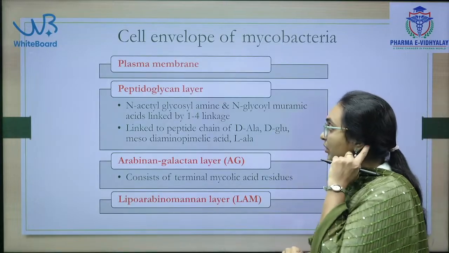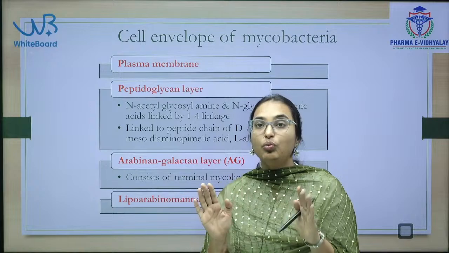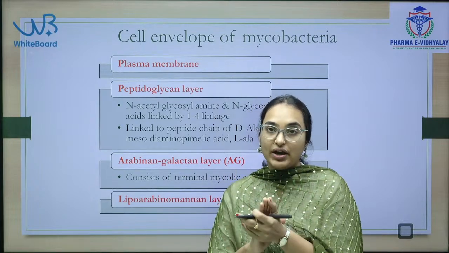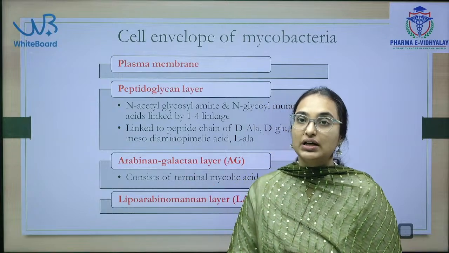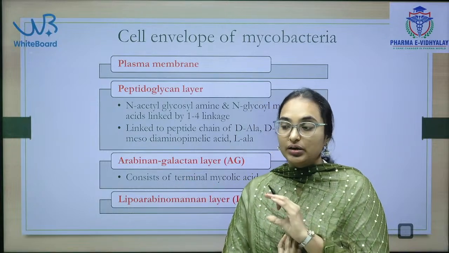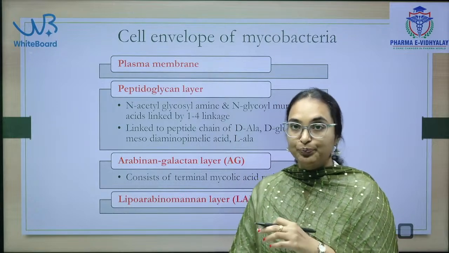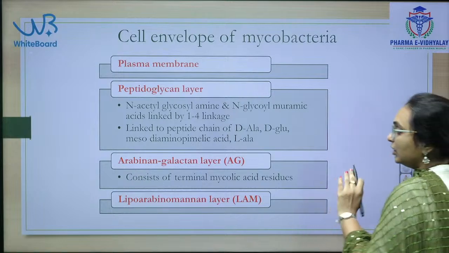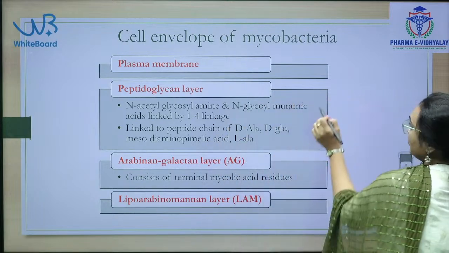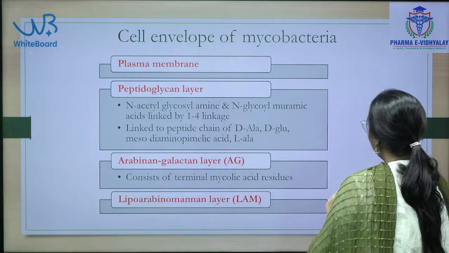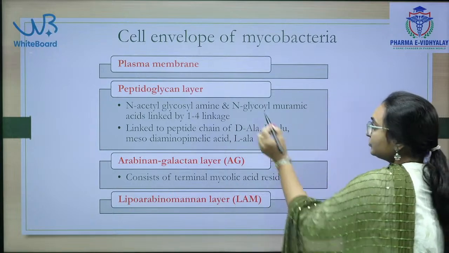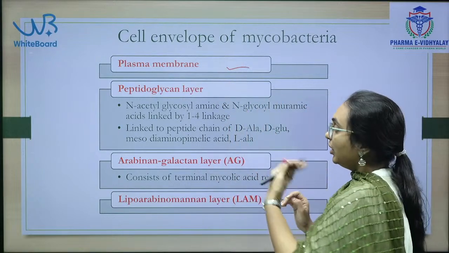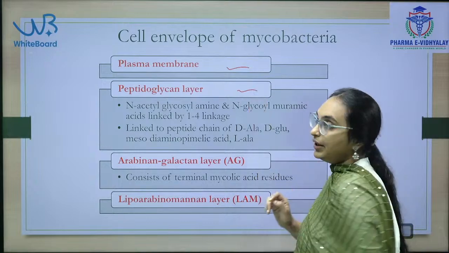Now, we will see the mechanism of action. First, you have to know the site of action of the anti-tubercular drugs. That means you have to know about the cell wall layers of this bacterium, mycobacterium. Mycobacterium has different layers. The first layer is the plasma membrane. After that, there will be a peptidoglycan layer.